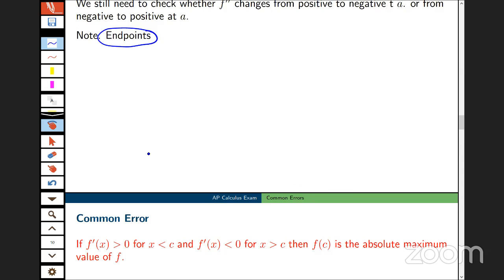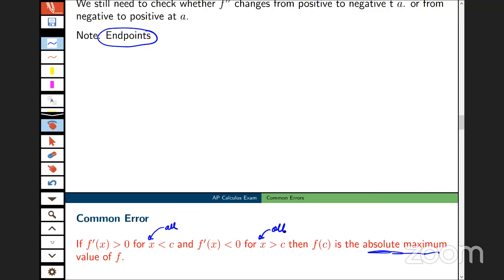Okay, good, very good. This is a cool error here. This is very subtle, but this is a common error. If f prime of x is greater than 0 for x less than c, and it's less than 0 for x greater than c, then f of c must be an absolute maximum value of f. This is very subtle, and the missing word in here is "for all." This is a common error when we ask students to find absolute extreme values.